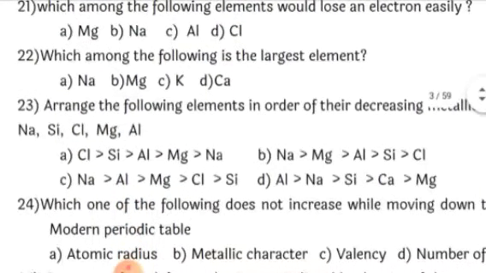Which among the following is the largest element? Among these, sodium and magnesium belong to one period, whereas potassium and calcium belong to the next period. Sodium and magnesium belong to the third period, whereas potassium and calcium belong to the fourth period. It's because sodium has 3 shells, magnesium also has 3 shells, whereas potassium and calcium have 4 shells.